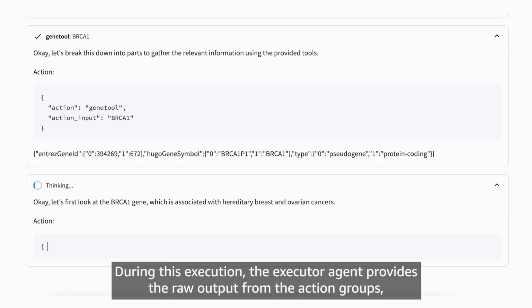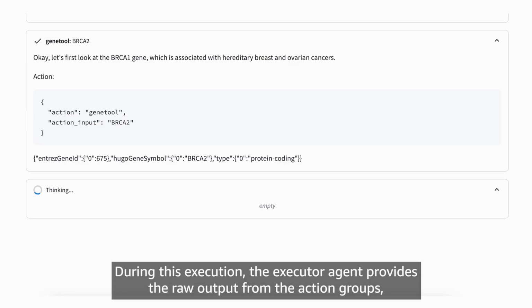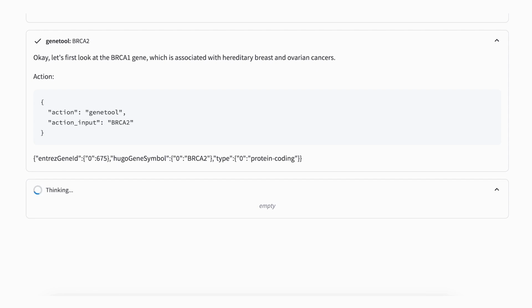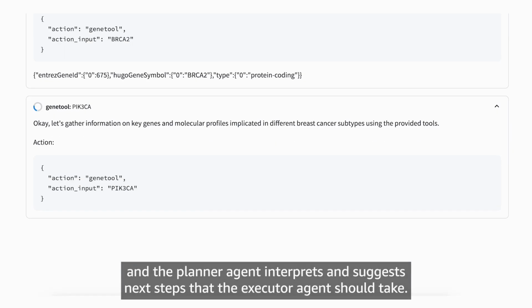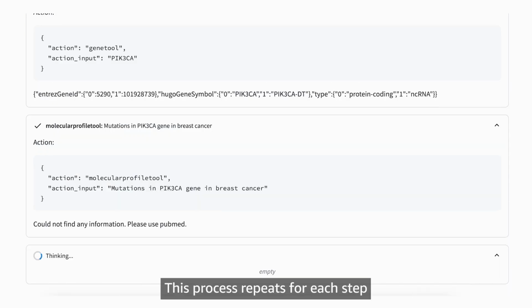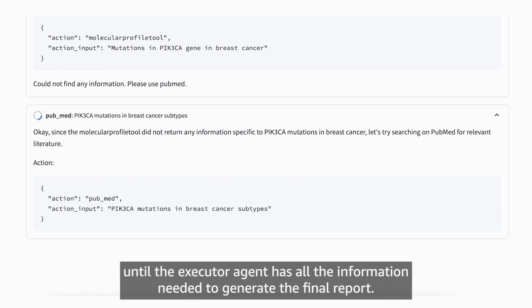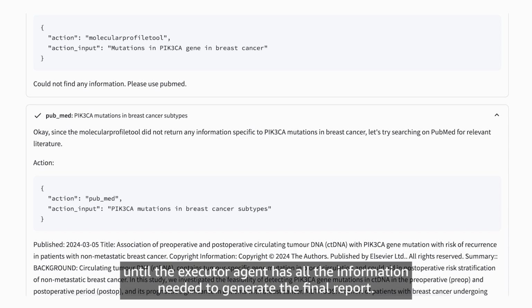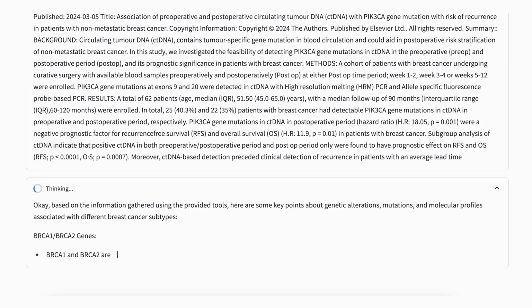During this execution, the executor agent provides the raw output from the action groups, and the planner agent interprets and suggests next steps that the executor agent should take. This process repeats for each step until the executor agent has all the information needed to generate the final report.